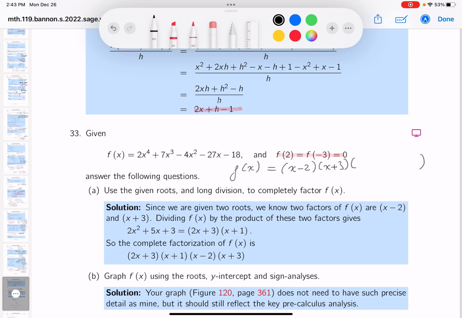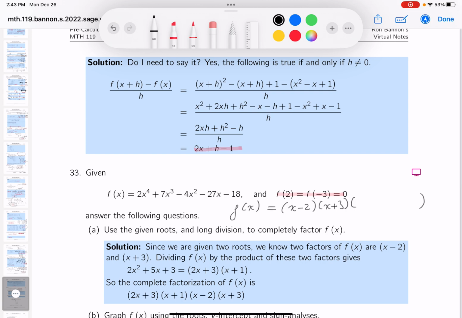So how do I do that? I'm going to do a long division. It's probably the easiest thing I could do. And I'll write that down for you. I'm going to expand this guy over here, and that's x squared plus x minus 6. And I'm going to divide it into this polynomial, which is 2x to the fourth